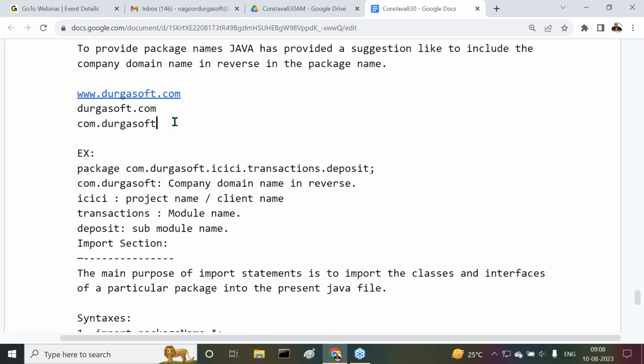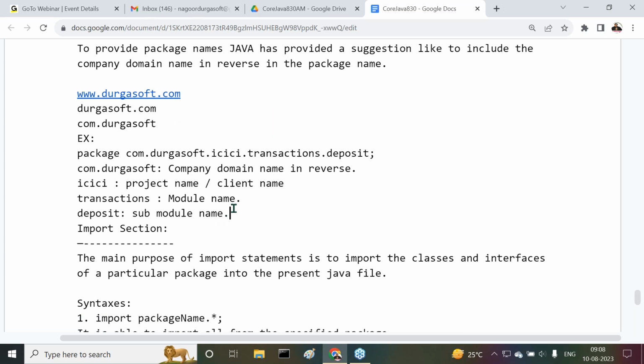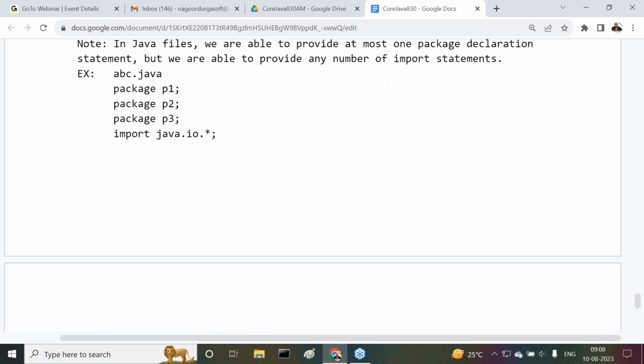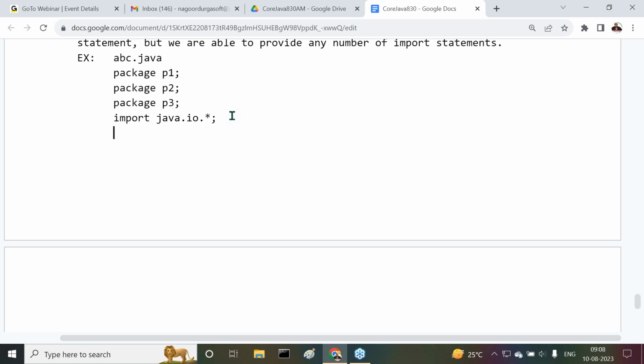Okay. Import java.io.*. Import java.util.*. Import java.sql.*. Like this, number of packages are available. Try to recognize it clearly.